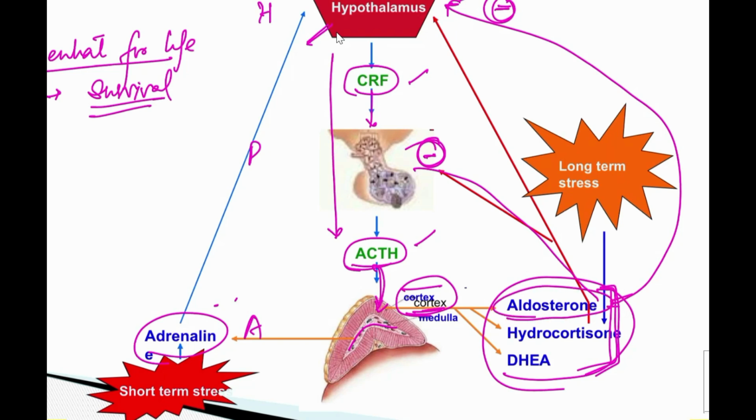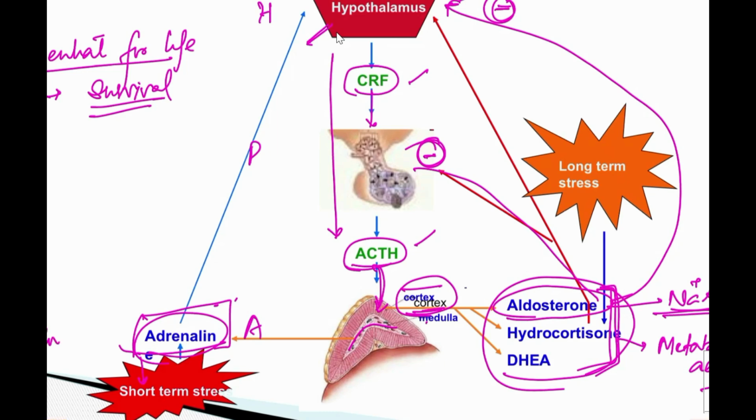Aldosterone, what is the action of aldosterone? Sodium and water retention. Okay, so this is going to maintain the blood pressure, and this one has the metabolic action. So here you can see from the adrenal medulla come adrenaline and noradrenaline, and this is going to take care of short-term stress.